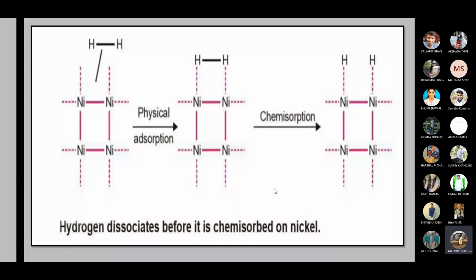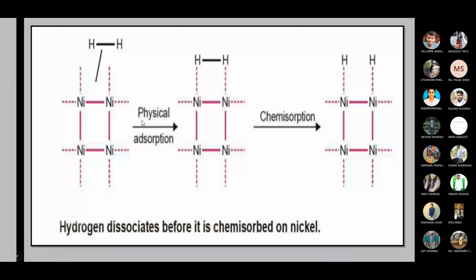And how does it react? First, physisorption takes place, which is also called physical adsorption. Adsorption is a physical phenomenon; adhere means to stick on that surface. So the first step is physical adsorption and the second step is chemisorption. Chemisorption means a somewhat chemical reaction takes place, or it chemically binds with the surface, and physisorption means it just physically binds to that surface.